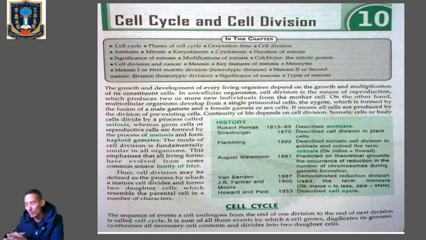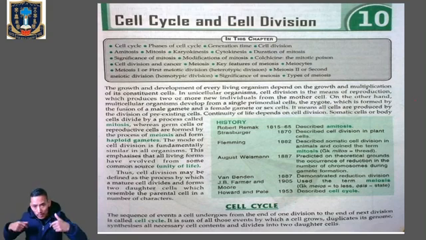Okay, which we will learn afterwards. So that particular event which is going to proceed from the beginning of one cell division to the end of another cell division is called the cell cycle. There are lots of events over there. We have a sequential cycle of events which goes on from the beginning of one cycle to the end of another cycle. So that particular event is called the cell cycle.